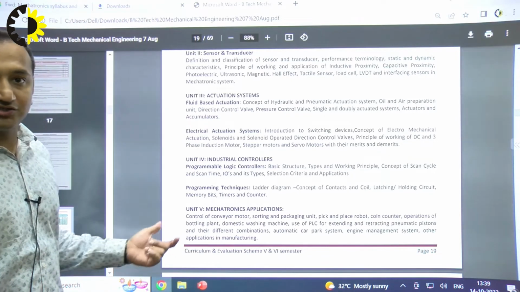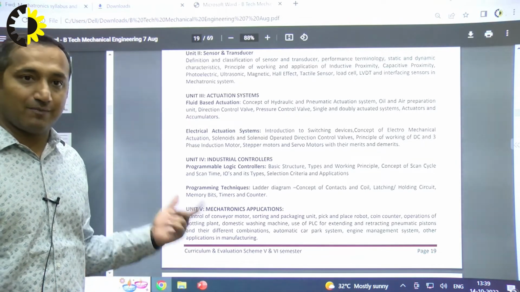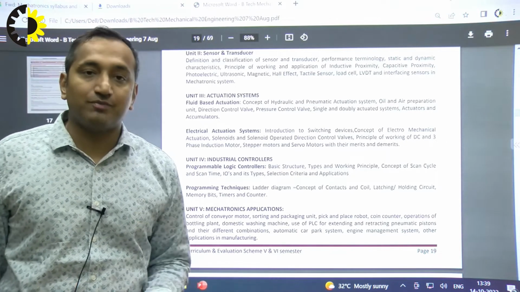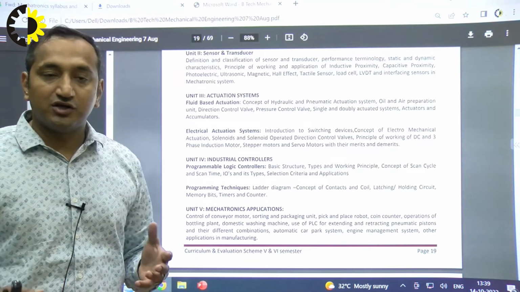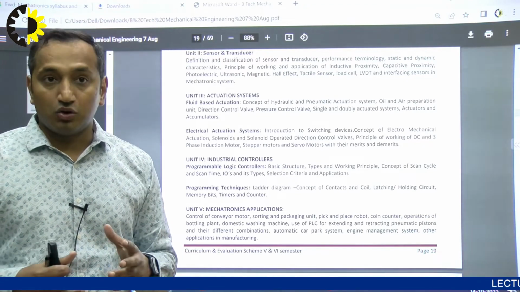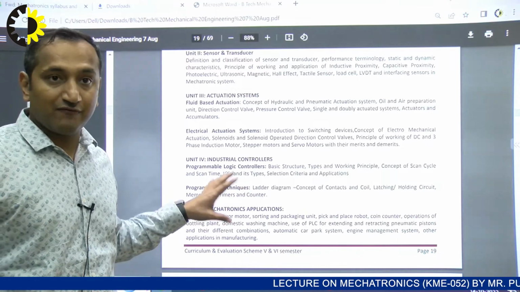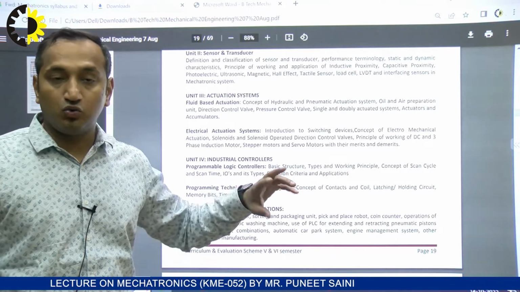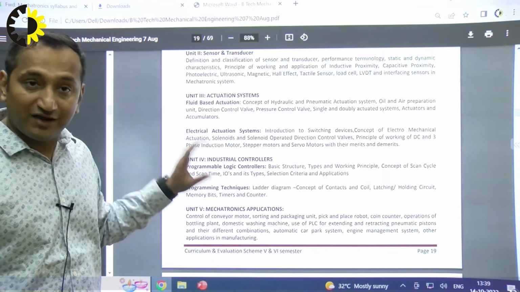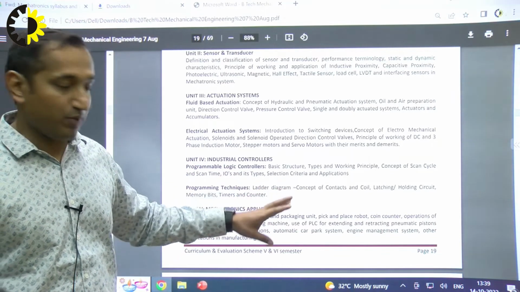The next unit is unit 5, which is mechatronics application. As the subject mechatronics deals with the amalgamation of mechanical and electrical, the main point we have to study is its application. Where do we apply this mechatronic system? So unit 5 in detail deals with all the types of applications.